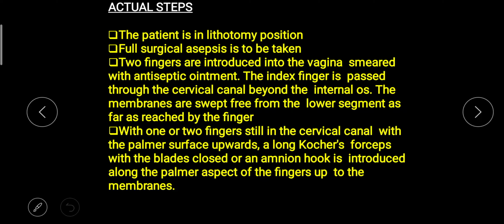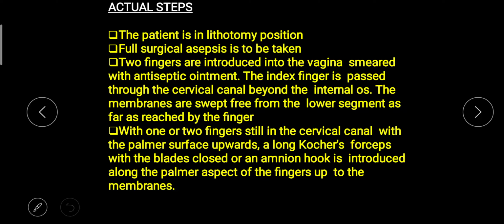So what are the steps? First, ask the patient to be in lithotomy position. Full surgical asepsis is to be taken. Two fingers smeared with antiseptic ointment are introduced into the vagina. The index finger is passed through the cervical canal beyond the internal os, and the membranes are swept free from the lower segment as far as reached by the finger.